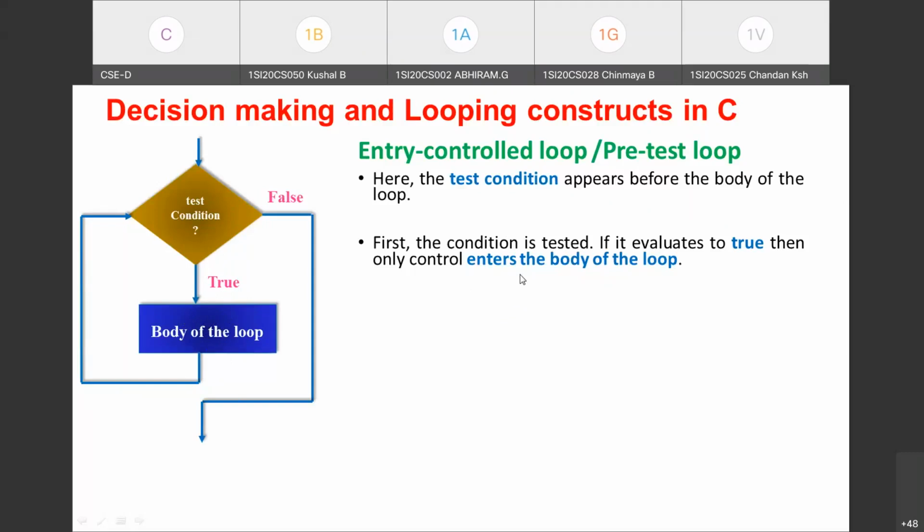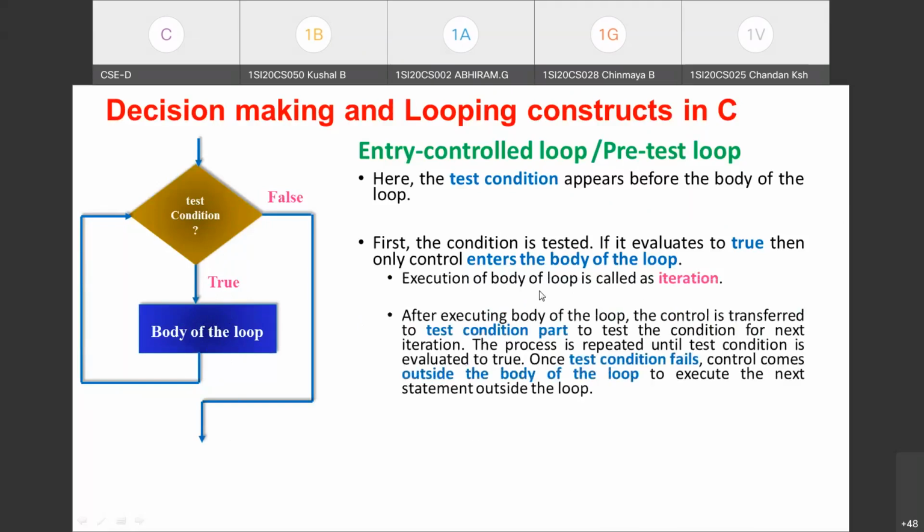As you can see on the right hand side, the points specified. First, the condition is tested. If it evaluates to true, then only the control enters the body of the loop. Correct. After that, where will the control go? As I've already told, execution of the body of the loop is called an iteration.